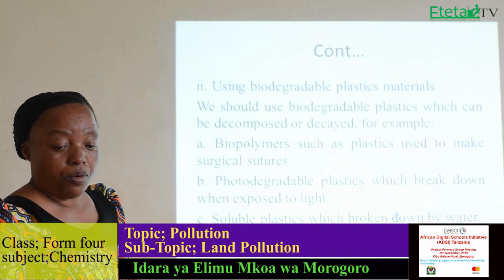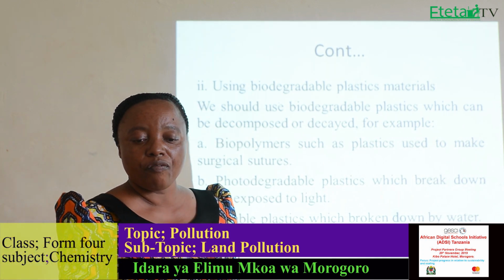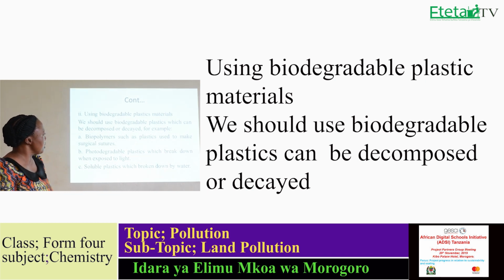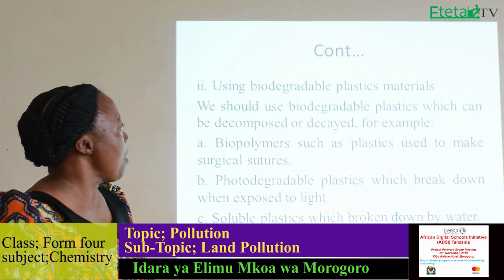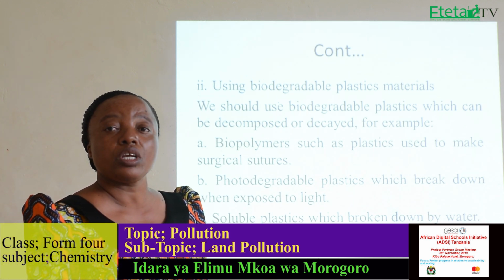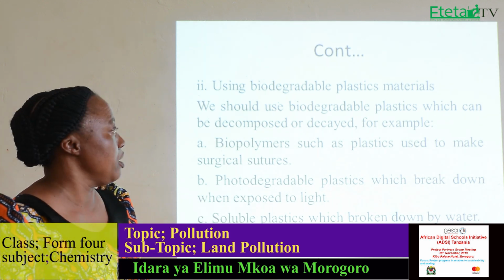Another method of prevention of land pollution is using biodegradable plastic materials. We should use biodegradable plastic materials which can be decomposed or decayed. When we say biodegradable plastic materials, these are materials in plastic form which can be decayed or decomposed.